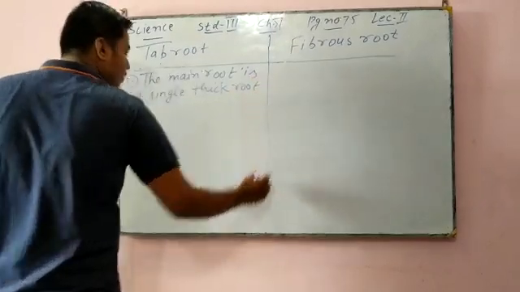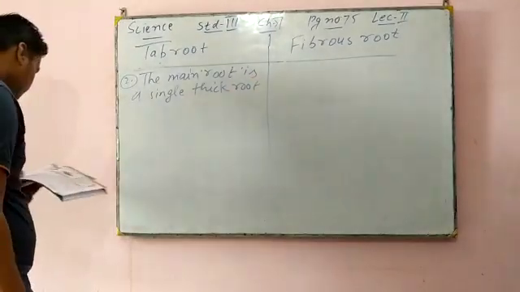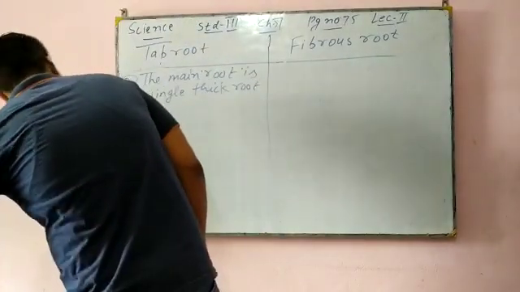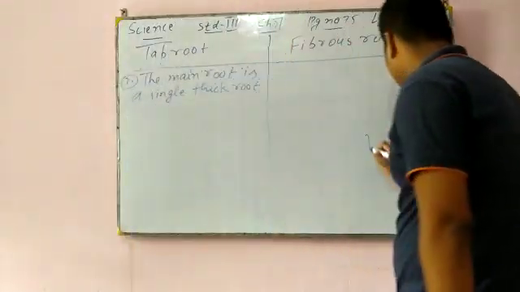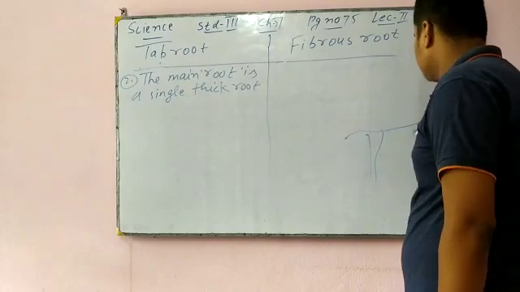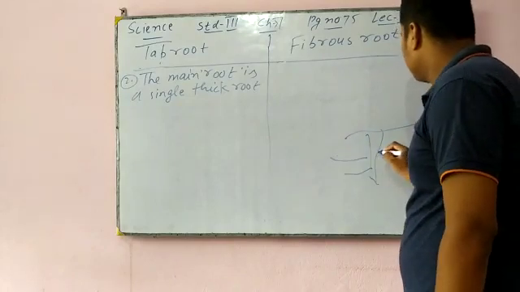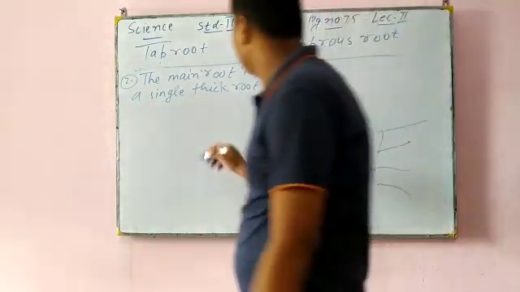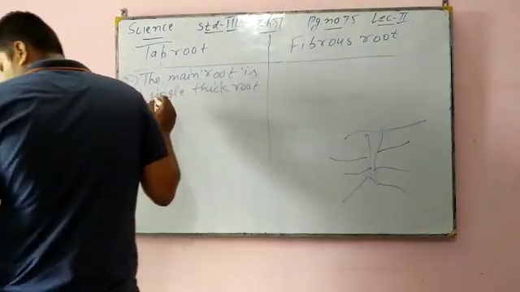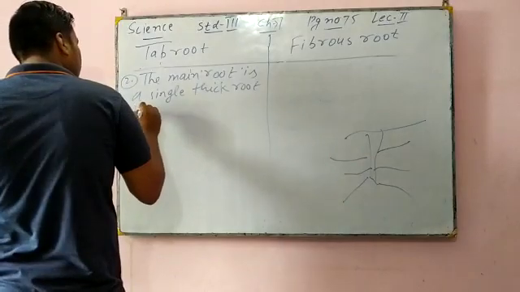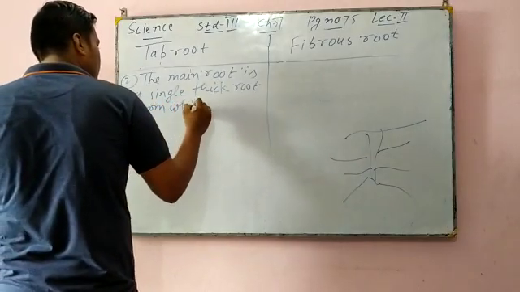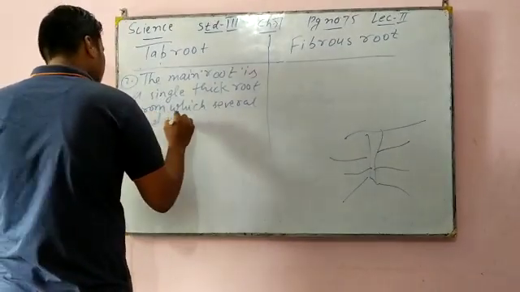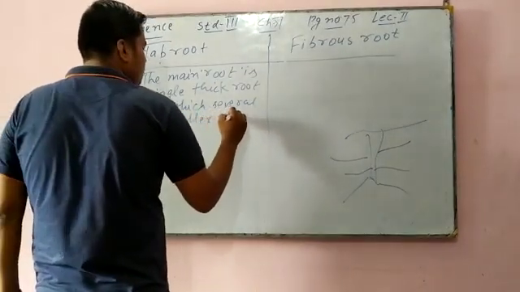Whatever main root grows is very thick, and from it several smaller and thinner roots grow.